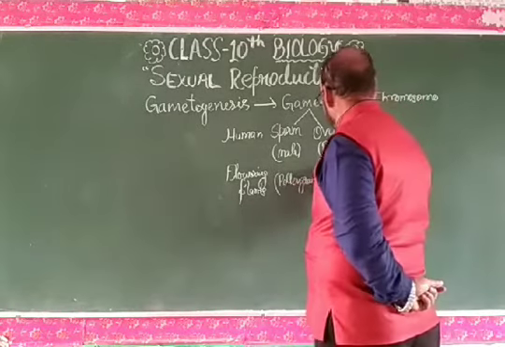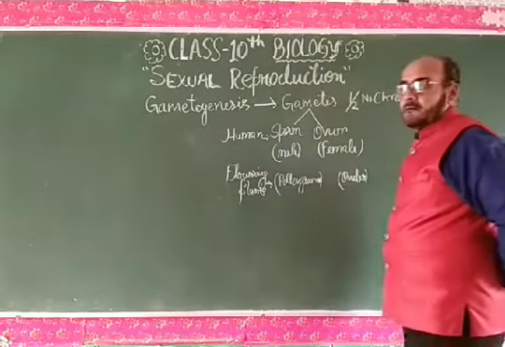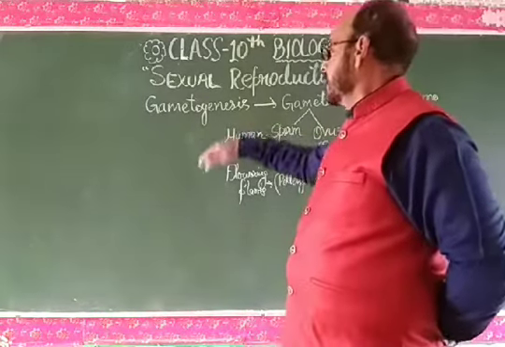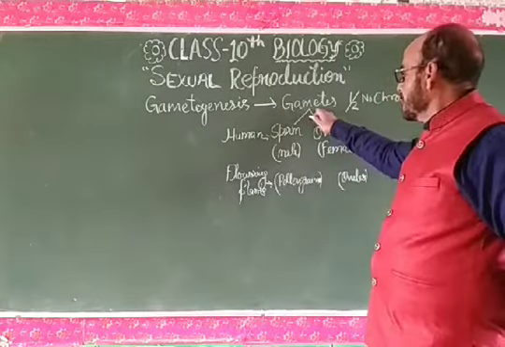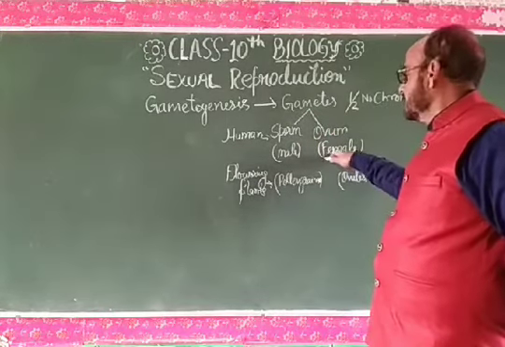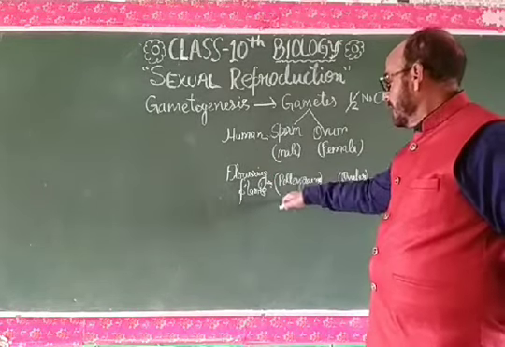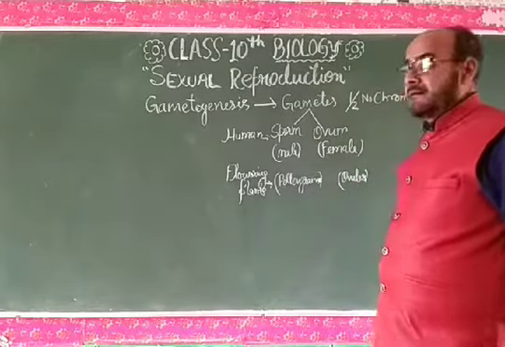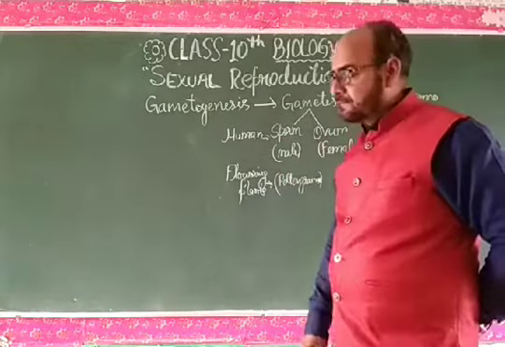Pollen grains and ovules in the case of flowering plants. So my dear students, you have to see the first process of sexual reproduction, and that is gametogenesis, which results in the formation of both male and female gametes. In flowering plants, for example, the male gametes are the pollen grains and the female gametes are the ovules. In humans, male gametes are the sperm and female gametes are the ovum.